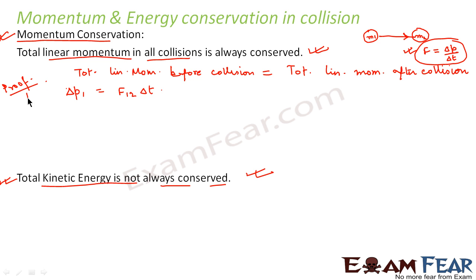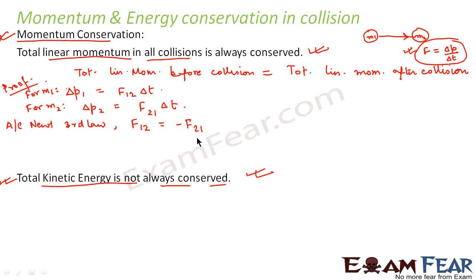So we can write for m1, the change in momentum will be the force acting on 1 due to 2 into delta t. Similarly, for m2, the change in momentum is equal to the force acting on 2 due to 1 into delta t. Now, according to Newton's third law, the force exerted on 1 by 2 is equal and opposite to the force exerted on 2 by 1. We will apply this in the above two equations.